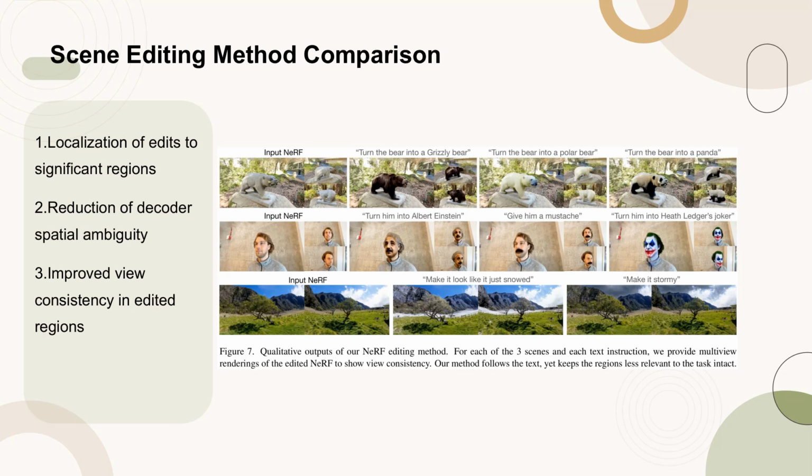The relevance field allows us to focus edits on the most significant regions, reducing the decoder's spatial ambiguity on unedited pixels. This approach enhances view consistency in the edited areas, as smaller edits are more likely to result in consistent outcomes across views. Additionally, maintaining a low NeRF reconstruction loss outside the mask improves convergence within the masked region.